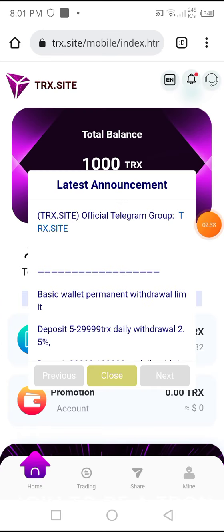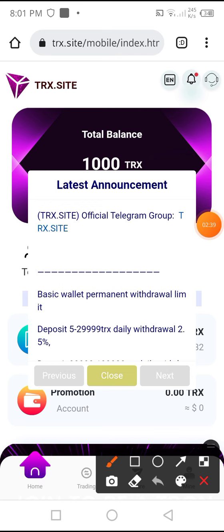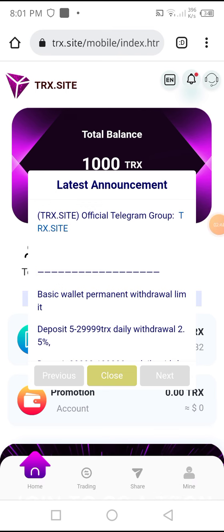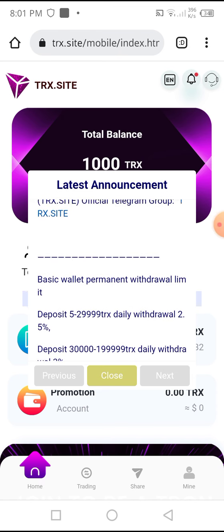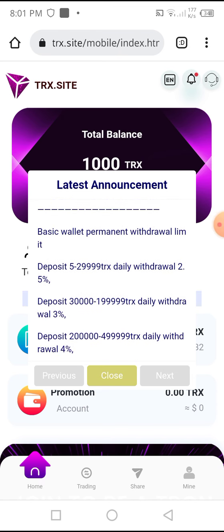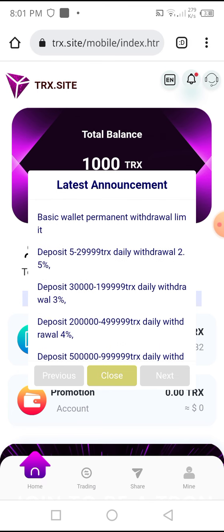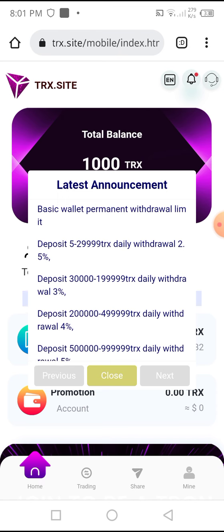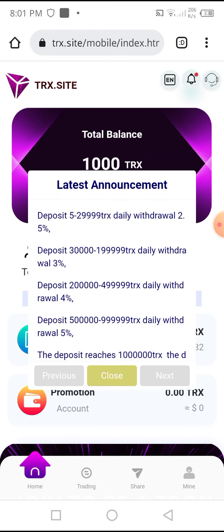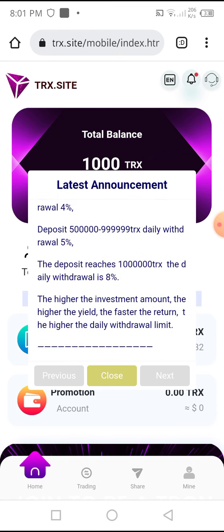Here you can see that I have entered the website, and the first section of this website is the latest announcement. You can see trx.site, the official telegram, and the basic wallet permanent withdrawal limit. You can see deposit 5 to 29,099 TRX, daily withdrawal 2.5% and 3%, and the maximum is 8%. These are the details of the latest announcement.